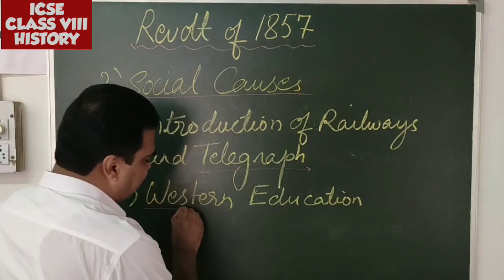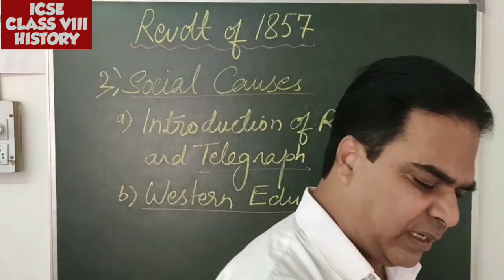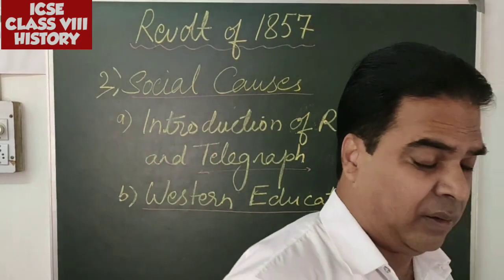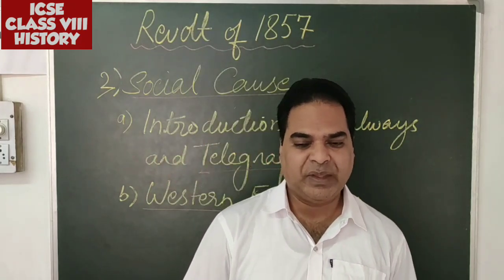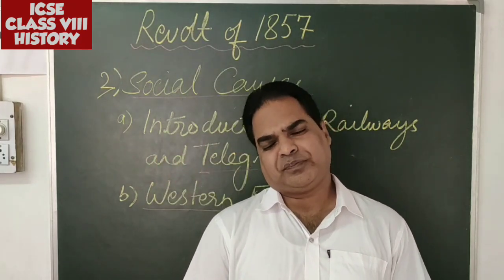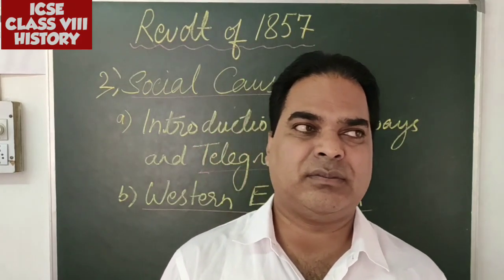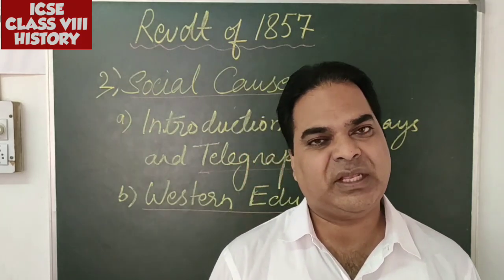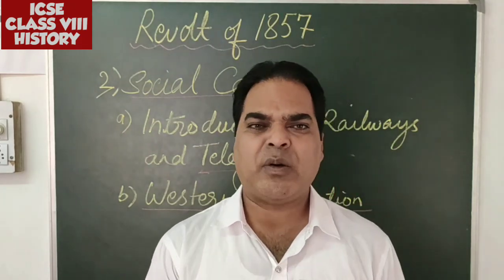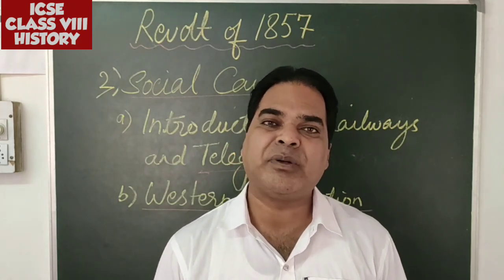Okay, the next one is Western education. So you know that Raja Ram Mohan Roy was a pioneer of modern education in our country. In order to make the people understand the existence of British rule in our country, we need to bring reformation within our society. We need to reform our society so the people of our country will understand the true nature of British administration in our country.